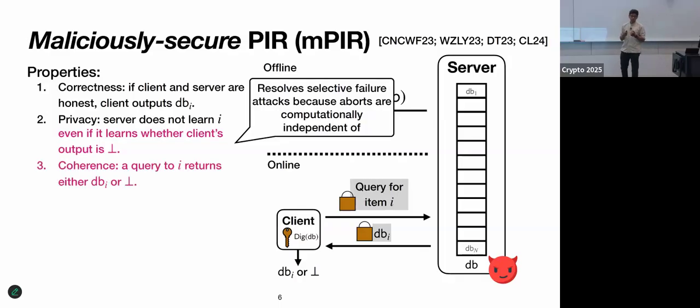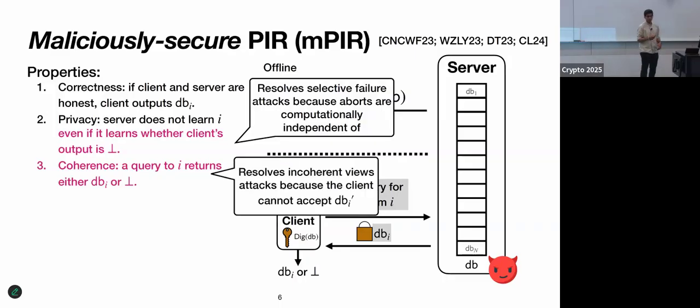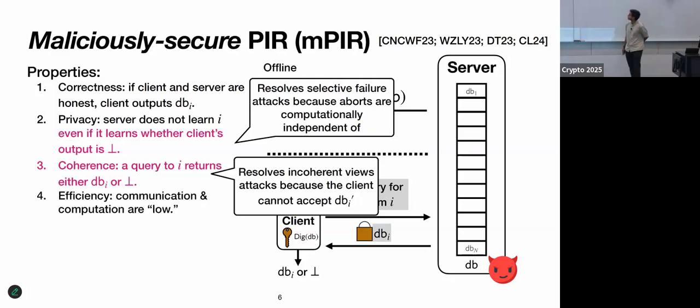A new property that we want in this case is what's called coherence. A query for the ith index should result in the client outputting either dbi or bot, not any kind of intermediate third value like db prime i. And this naturally solves the incoherent views attack. And we want the same kind of efficiency goals as before. So this is the definition, at a high level, of Ampere.